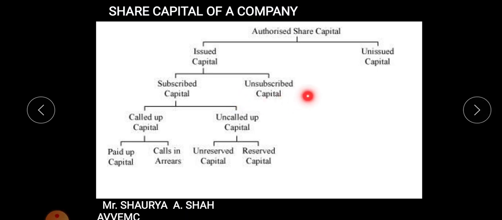And unsubscribed capital, right? What do you mean by unsubscribed capital, students? Unsubscribed capital is that amount of capital which is not subscribed by the people. For example, I gave you 5 lakh shares are issued, 4 lakh shares are subscribed. So what is the remaining 1 lakh for which people have not subscribed, right? So that 1 lakh is my unsubscribed capital. Is it clear?